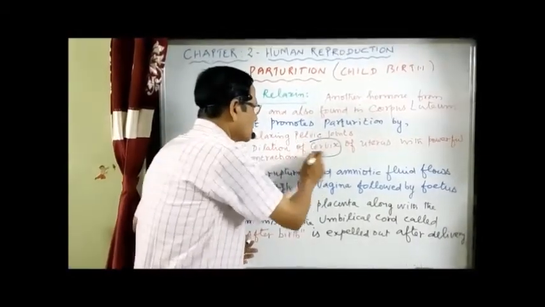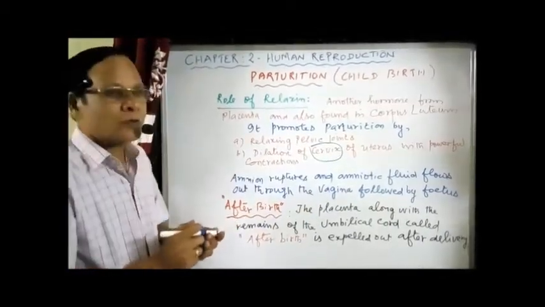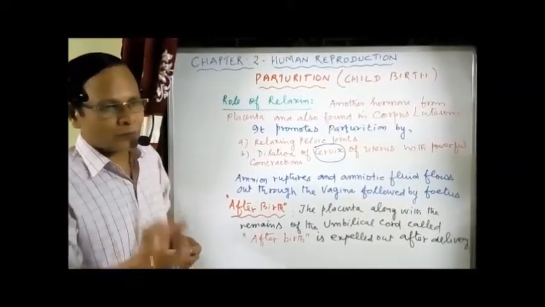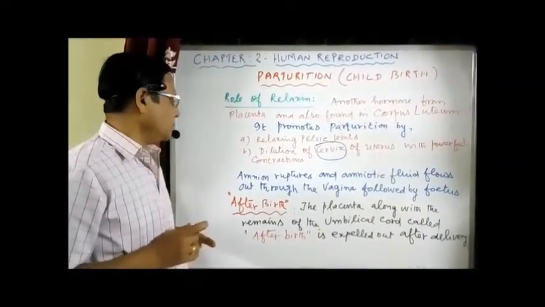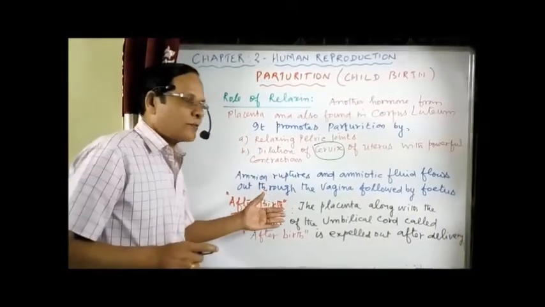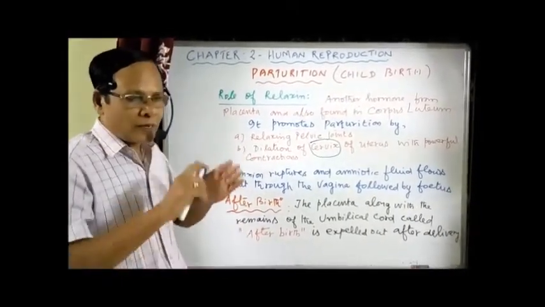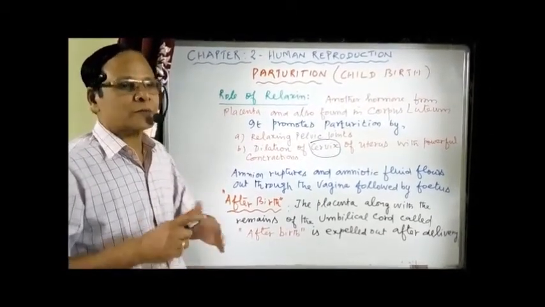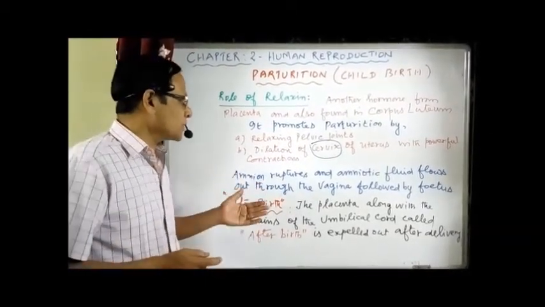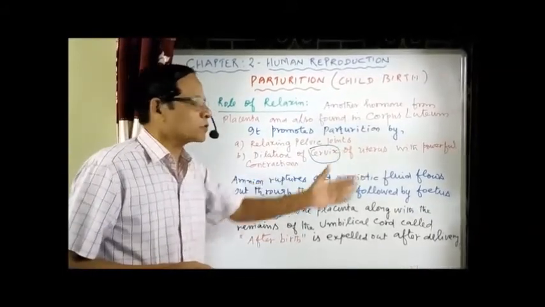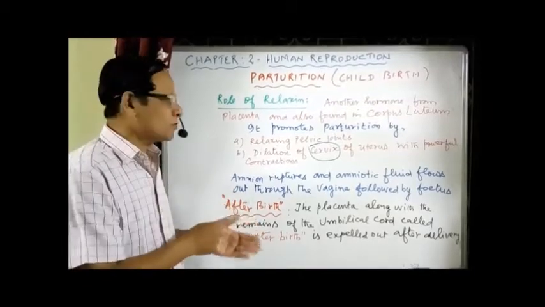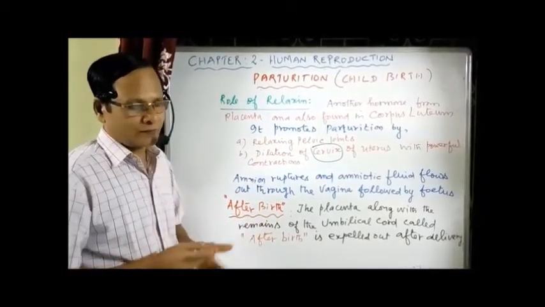This is called the mouth of the uterus, with powerful contractions so that the expulsion of the fetus occurs, the birth of the baby occurs. Now, what are the other events happening during parturition? The amnion, the one which encloses the baby with the amniotic fluid, ruptures. The amniotic fluid flows out through the vaginal canal, followed by the fetus, the final birth.